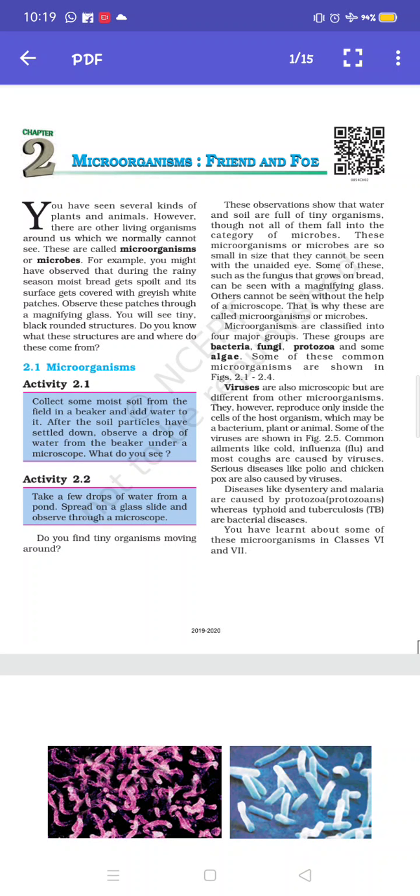They are found in every kind of environment. They are found in air, soil, and water bodies like sea, lakes, ponds. They are also found in dead and decaying organisms and even inside our bodies.